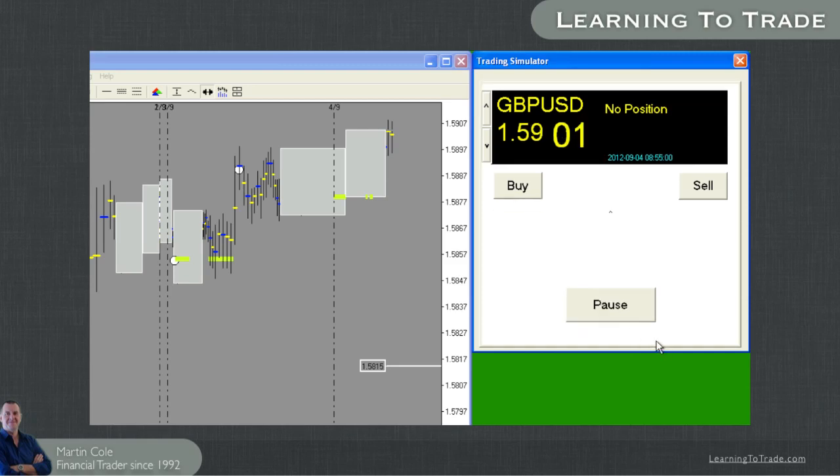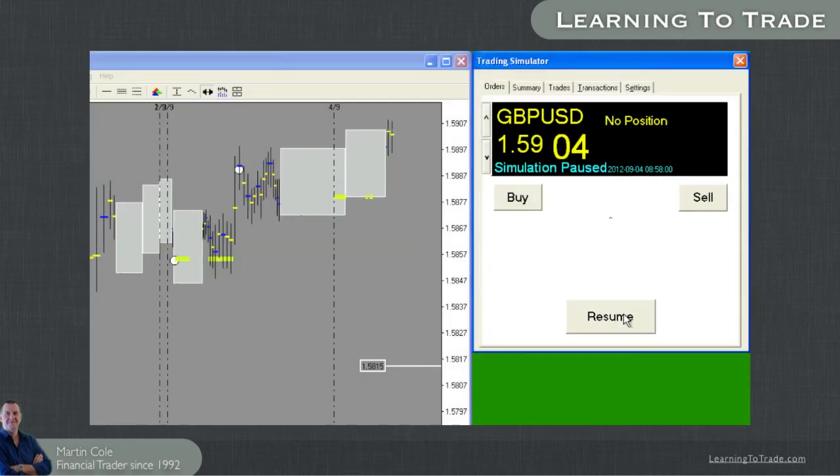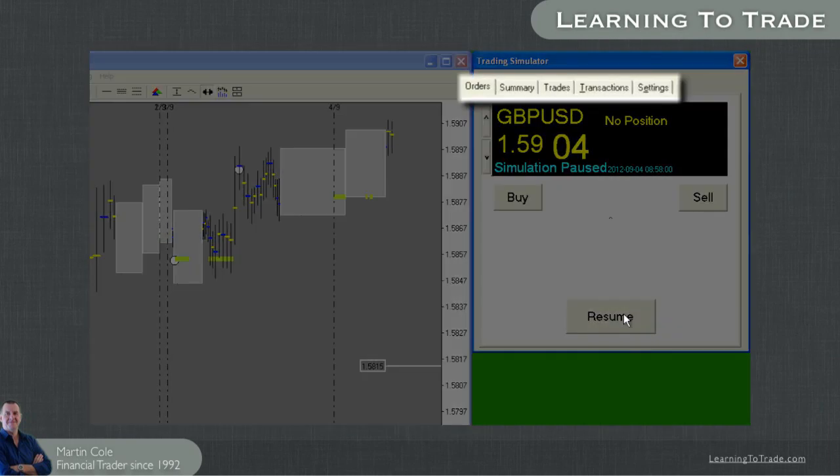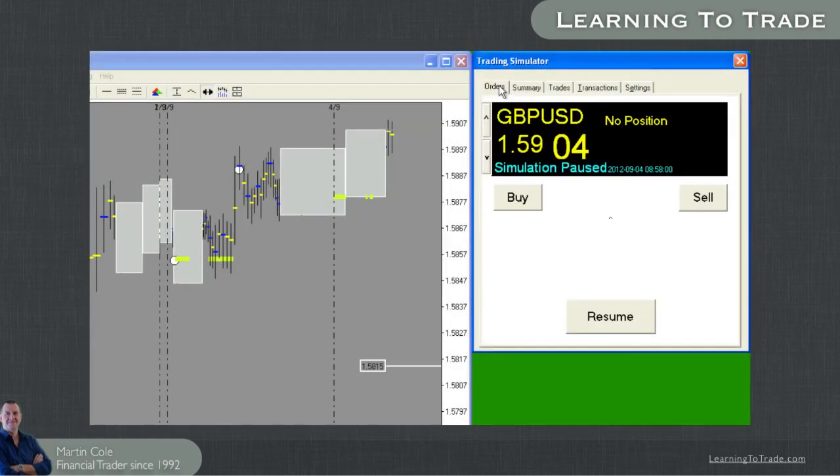Now would be a good time to press the pause button so we can explore this interface. The first thing to notice is that you now have a series of tabs along the top of the window. Clicking on any of these tabs will bring up the respective information. Let's go back to our main Orders tab.